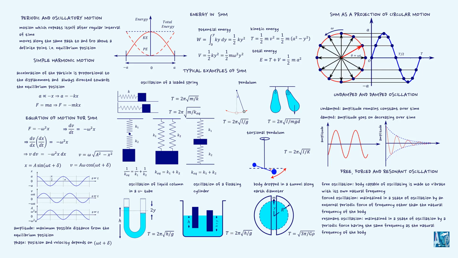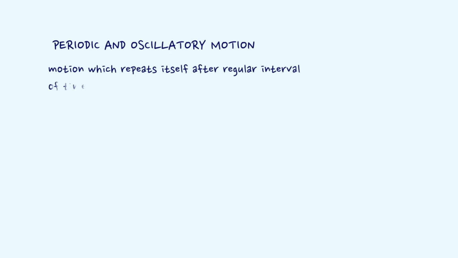Hello viewers. In this presentation, we are going to talk about oscillatory or vibratory motion. Oscillatory motions are periodic in nature. The motion which repeats itself after a regular interval of time is called periodic motion. For example, the revolution of Earth around Sun is a periodic motion.